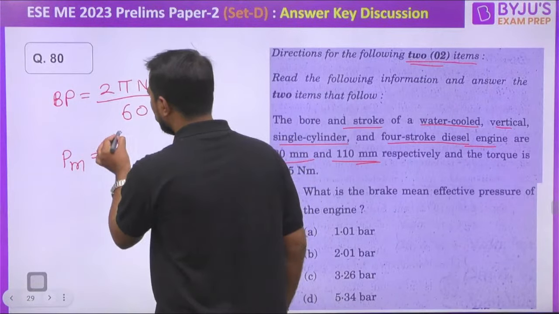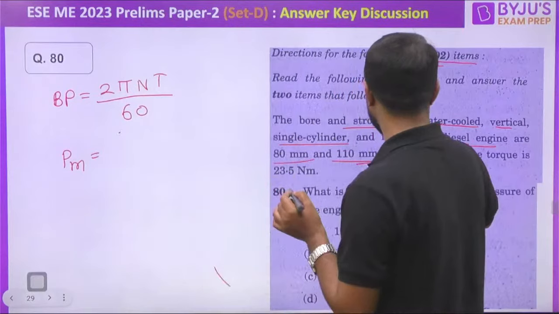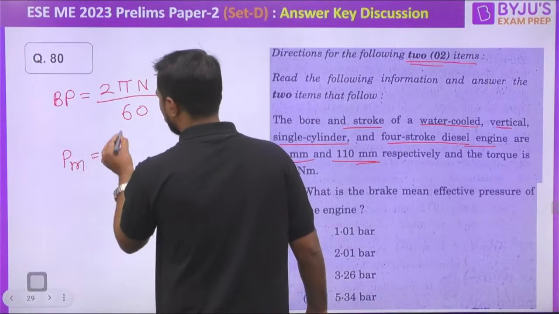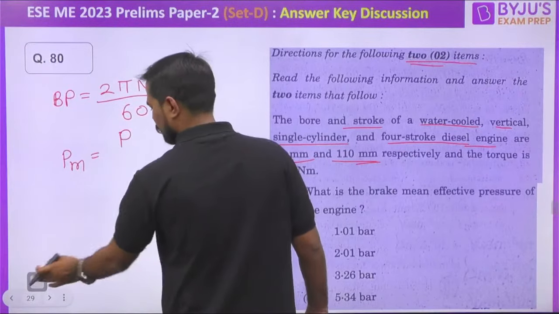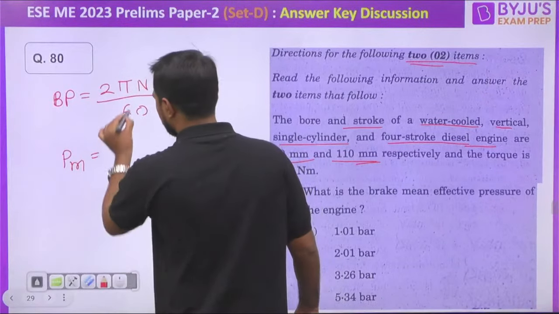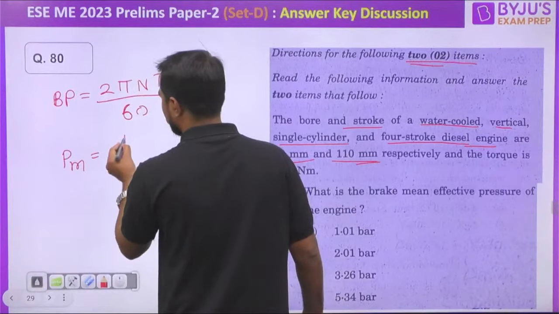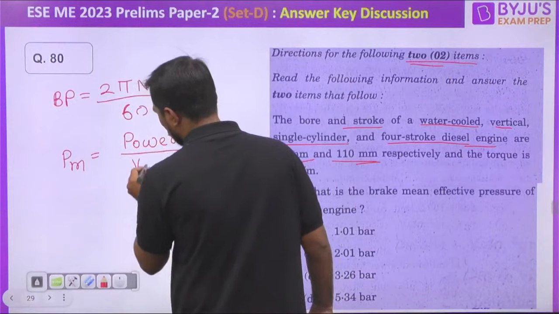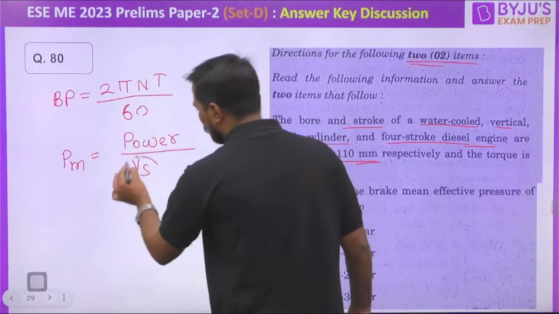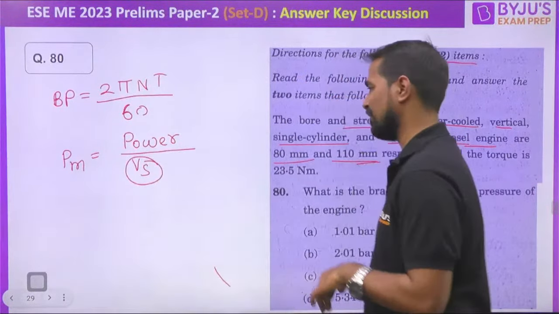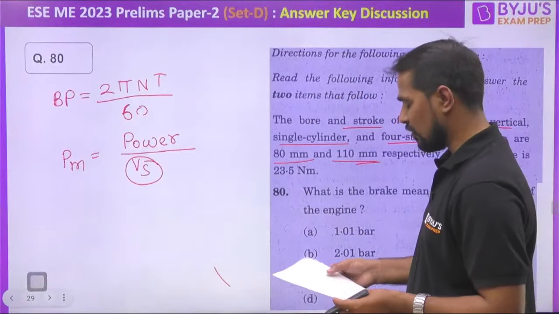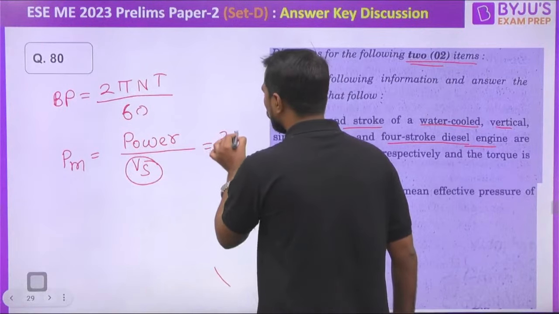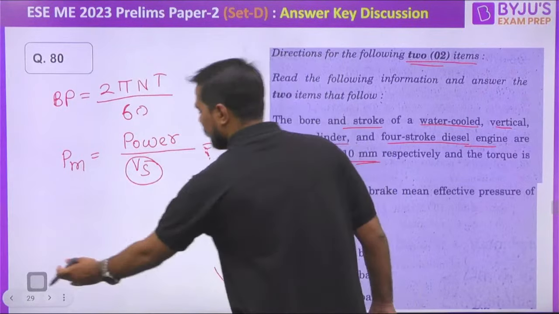Mean effective pressure will be equal to total power divided by swept volume, or you can call it cubic capacity. RPM is given, dimensions are given. We have discussed this already. So in this case, what is the power? Power we have already discussed.